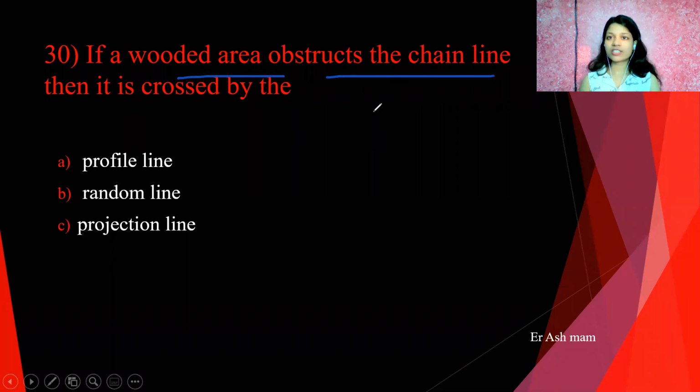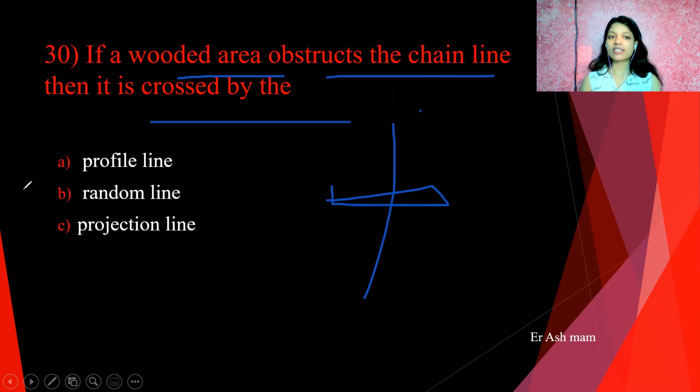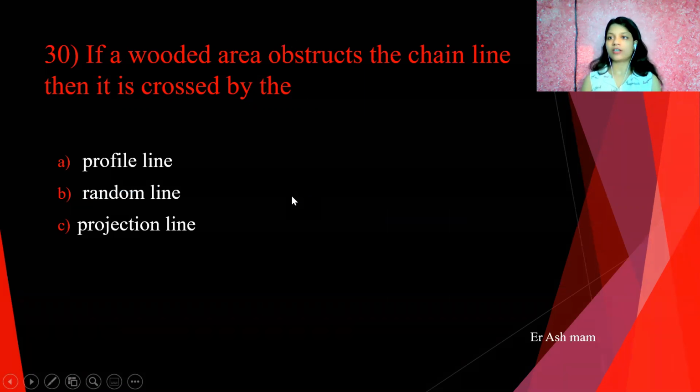If a wooded area obstructs the chain line, then it is crossed by, answer is random line, because it is random objects, it's random line. So answer B is correct here, random line.